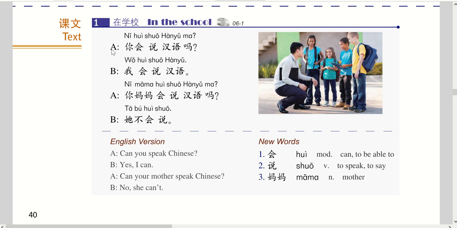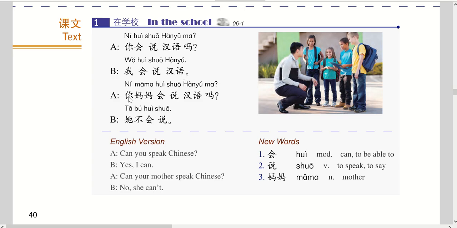The activity number A, the question is Ni hui shuo Hanyu ma? Can you speak Chinese? Ni, you. Hui, can. Shuo, speak. Hanyu, Chinese. Ma is for question mark. The answer is Wo hui shuo Hanyu. Yes, I can speak Chinese. Or yes, I can speak. Wo, me or myself. Hui, can. Shuo Hanyu, speak Chinese.